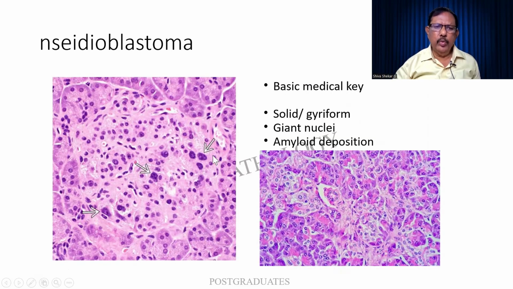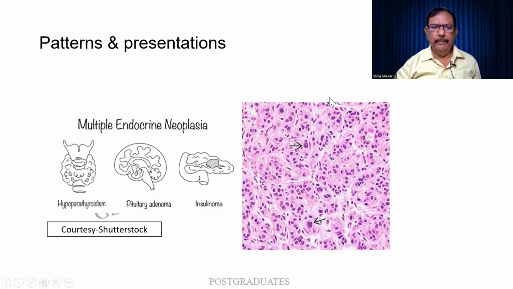And look at this one. This is what I meant. I find that there is some amount of pleomorphism. The nuclei are also large. We call it giant nuclei. And the pattern can be either in the form of a well circumscribed islet, or in the form of ribbons or a gyriform pattern. Amyloid deposition can be there, thanks to Basic Medical Key. And it is associated with the MEN1 syndrome, which can involve hyperparathyroidism, pituitary adenoma, and an insulinoma. Look at the giant cells over here.